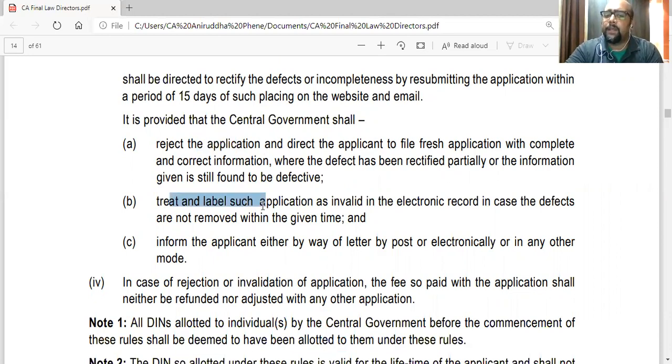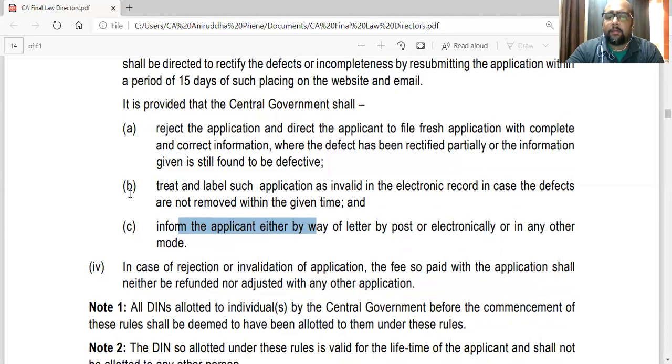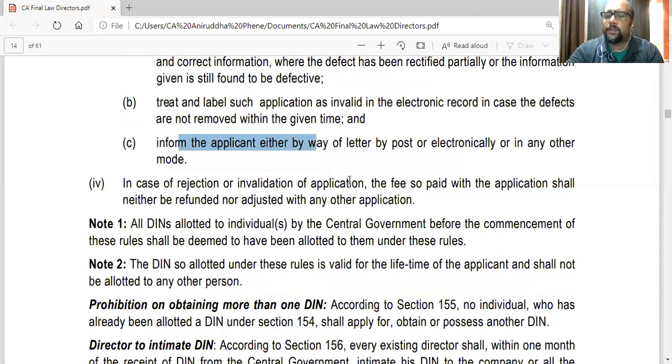They will treat and label such application as invalid in the electronic record in case the defects are not removed within the given time. They will treat the application as invalid if the applicant doesn't rectify it, and inform the applicant either by way of letter by post or electronically or in any other mode that the application is rejected. In case of rejection or invalidation of application, the fee so paid with the application shall neither be refunded nor adjusted with the next application. So if he files another application, he will have to pay fresh fees.